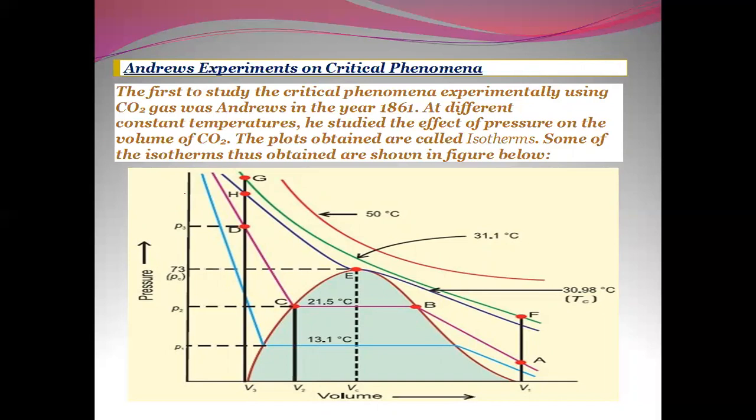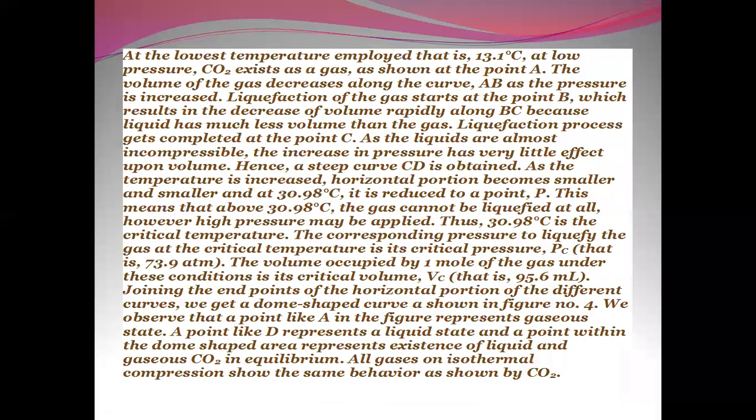Some of the isotherms thus obtained are shown in the figure below. So you can see here there are different temperatures: 50 degree, 31.1 degree, 30.98 degree, 21.5 degree, and 13.1 degree. This is the plot said to be the critical temperature, that is 30.98 degree, above which a gas cannot be liquefied. You can see the explanation over here.